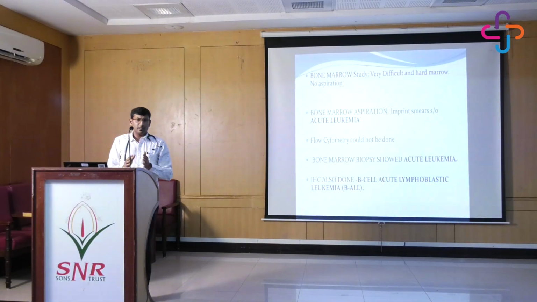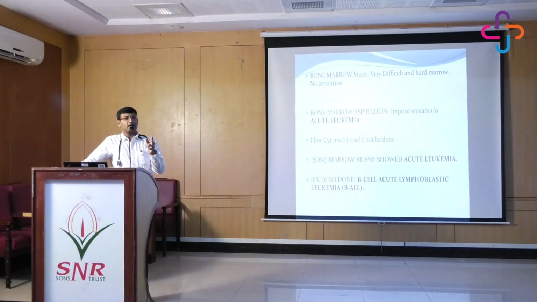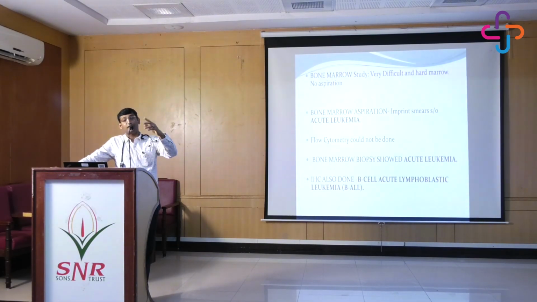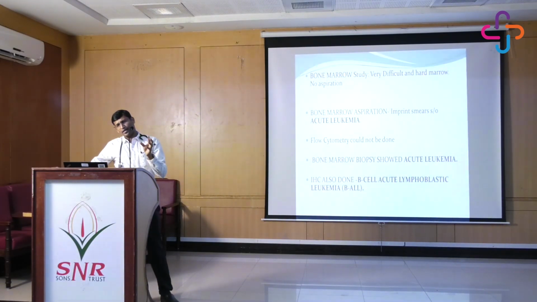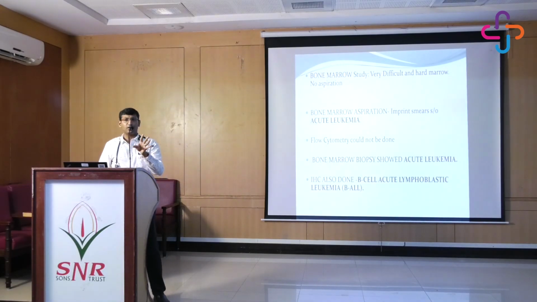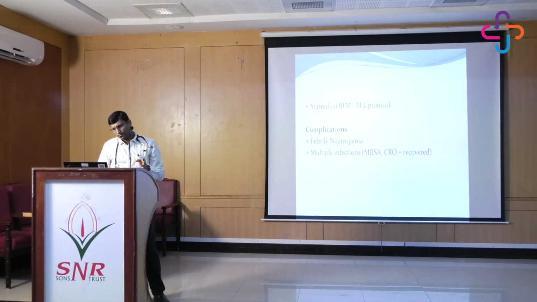What I am trying to say is that generally we tend to think of leukemias only when there is a drop in platelet count or when the WBC counts are low or high. But an example is this patient, with only one lineage deficiency, only one cytopenia, a hemoglobin of 3.1. Apart from it, she never had any symptoms, just vague symptoms. Still, this could be a hematological malignancy like B-ALL.